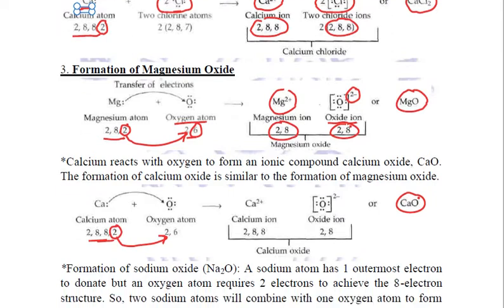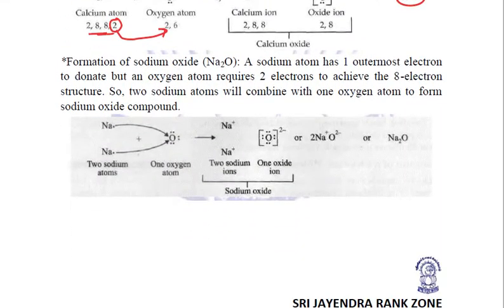Talking about the formation of sodium oxide. Now sodium has to donate 1 electron to become stable. When it reacts with oxygen, oxygen requires 2 electrons. So it will gain 1 electron from one sodium, and the 1 electron more that oxygen requires it will gain from another sodium.